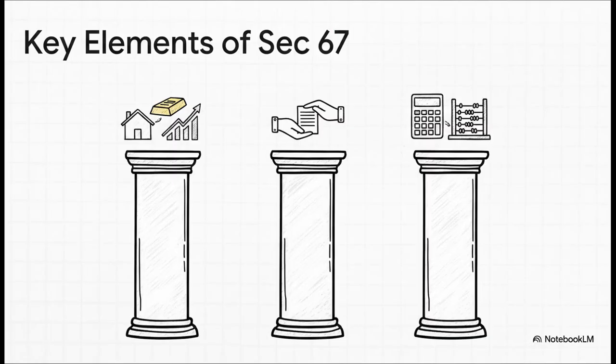And it really all boils down to these three key pillars. It's actually pretty logical when you think about it. First, you need to have a capital asset. That makes sense. Second, there has to be a transfer. And third, the Act lays out a very specific method for computation. Honestly, if you can get these three things right, you've pretty much mastered the basics.